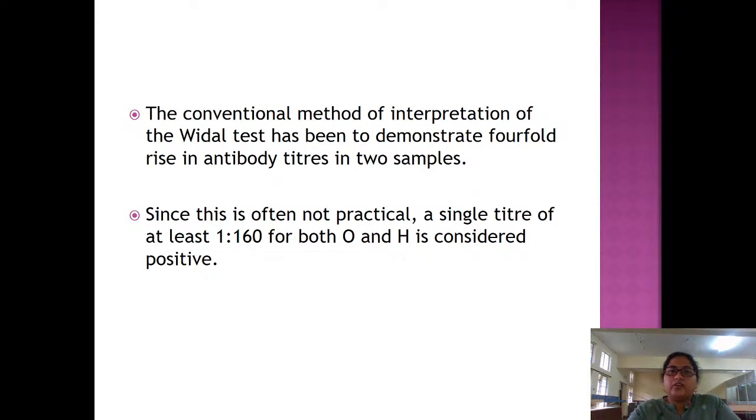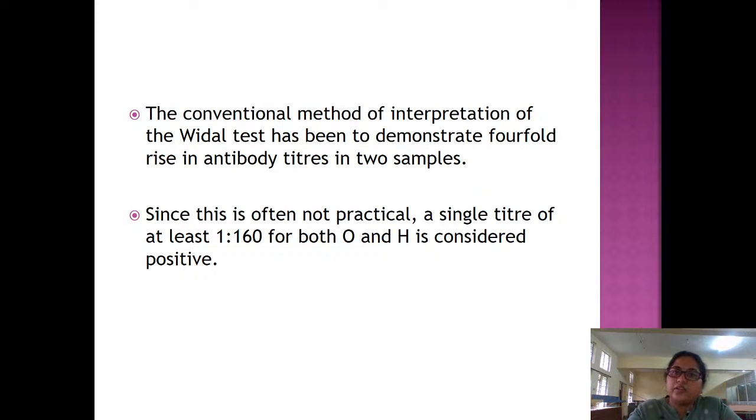So what is the conventional method of interpretation? You do a baseline Vidal today in the first week, and repeat the test after 1 week. If you see a fourfold rise between the two samples, it is considered positive.